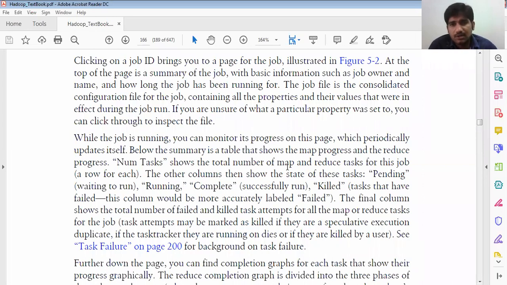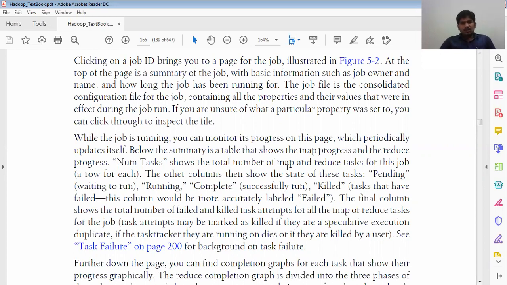The job file is the consolidated configuration file for the job, containing all the properties and their values that were in effect during the job run. If you are unsure what a particular property was set to, for example you may forget what property we set before, you can click on the file to inspect it and see all those things.